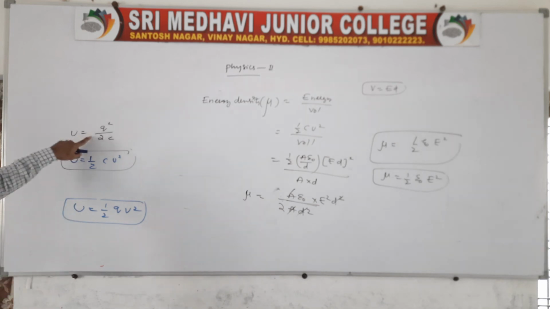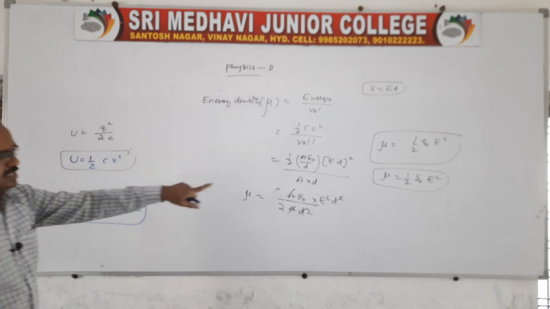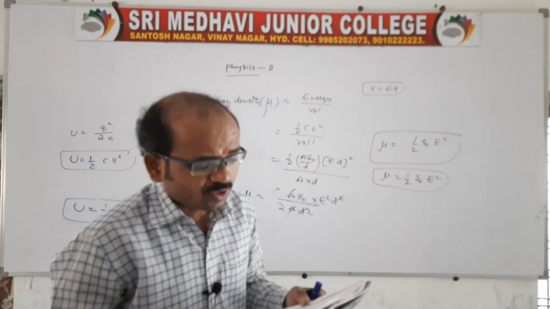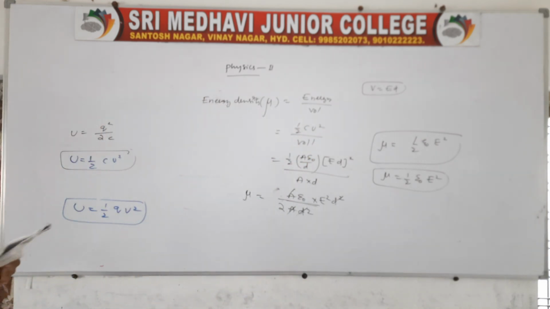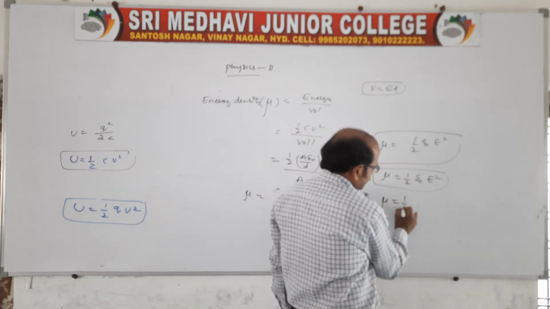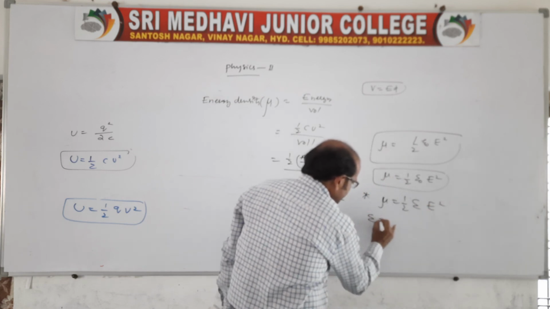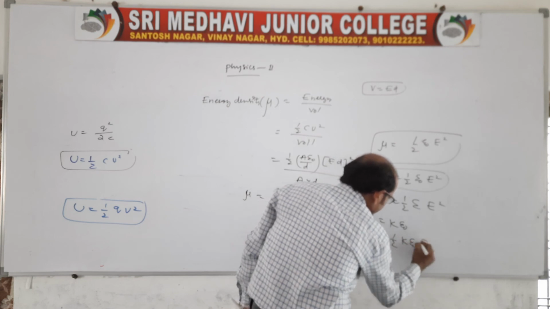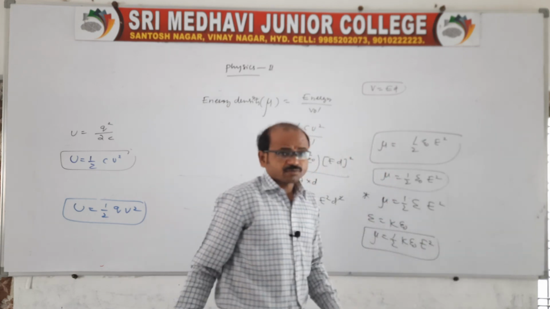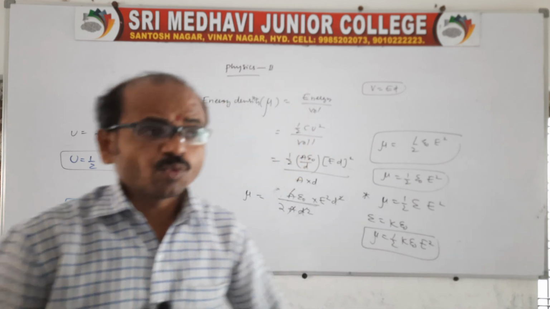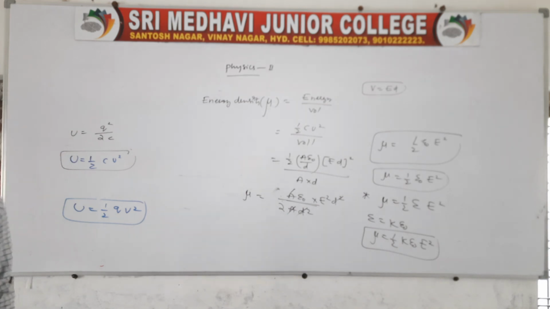Clear? If you want to go with another expression, take it and do the same way. So the energy density will be 1 by 2 epsilon naught E square. If I take a medium, where air is the medium and you want to go with another medium, epsilon is nothing but k into epsilon naught. So mu is equal to 1 by 2 k epsilon naught E square. This is the energy density in the case of energy stored in a capacitor. This is all related to energy stored in capacitors.